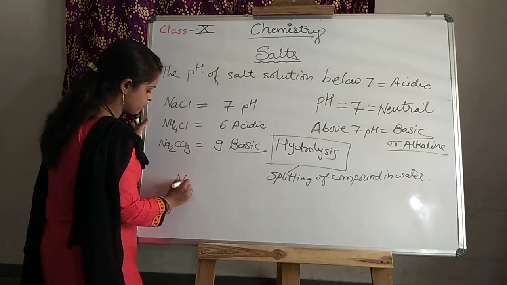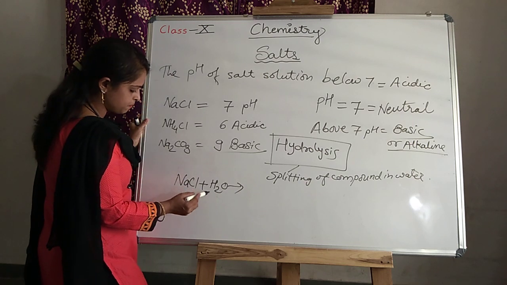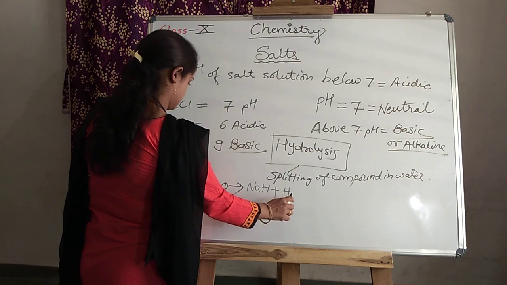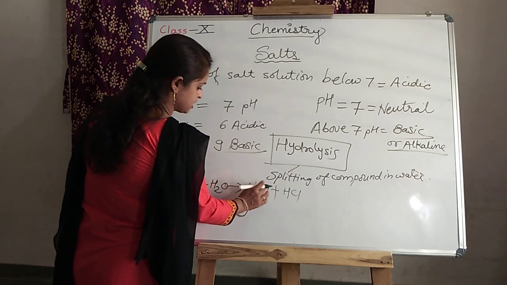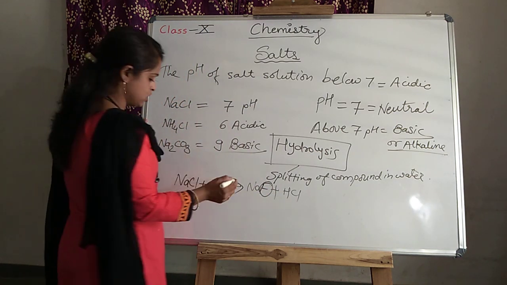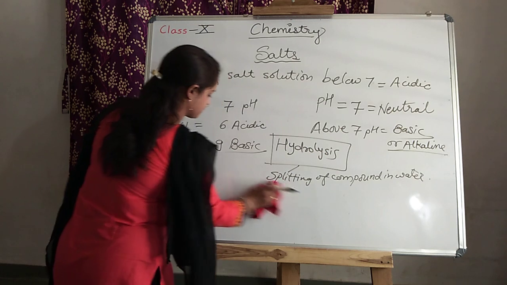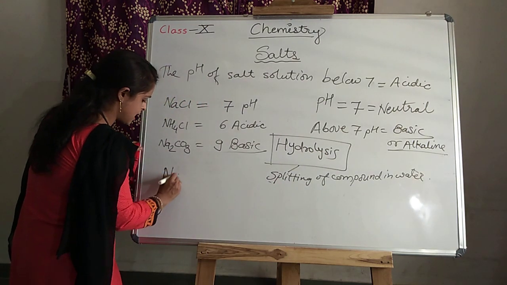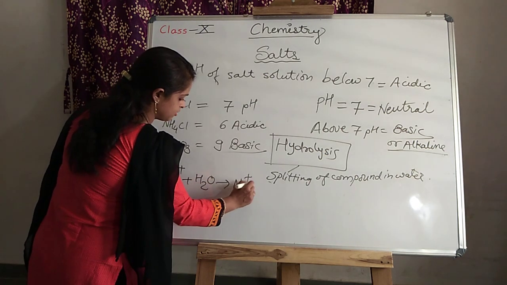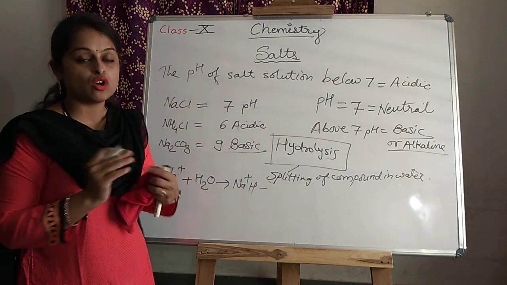If you take the example of NaCl plus H2O, what happens? Okay, what happened? This H will come and this forms HCl. If you take one example, H2O generally stands for the water molecule, and this forms it. So what happens here? When they ionize, Na plus is there, and the water molecule is also there. It goes and combines with it. So this is the way of hydrolysis.